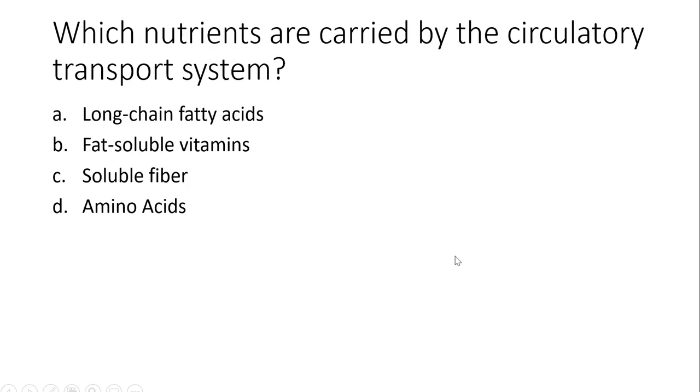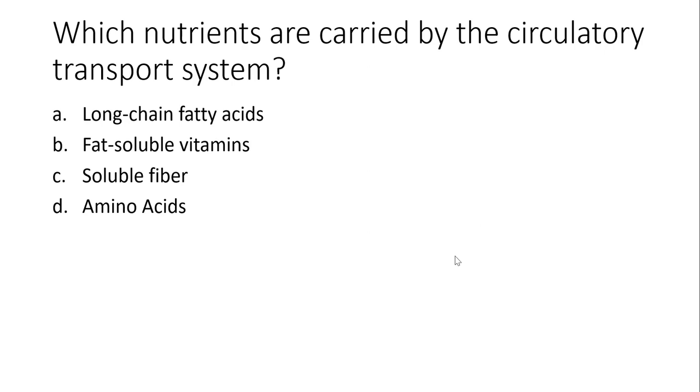Which nutrients are carried by the circulatory transport system? So in other words, which of the nutrients are carried in the bloodstream when they're absorbed into our transport systems? So if you go through these options, we have long-chain fatty acids, fat-soluble vitamins, soluble fiber, and amino acids.